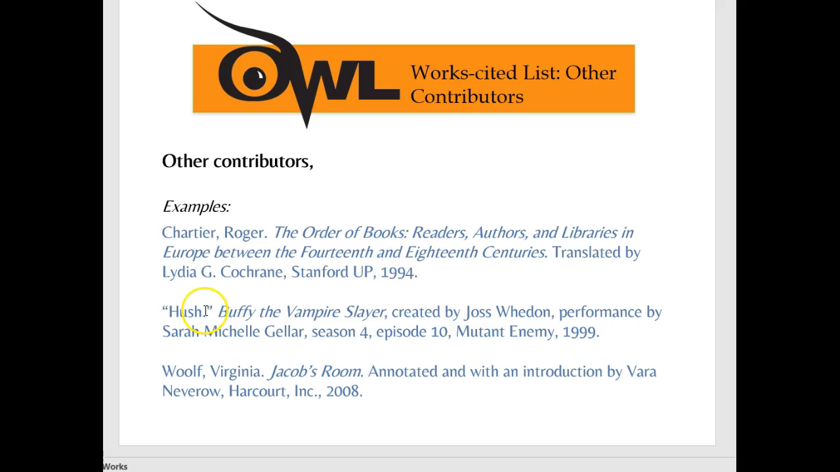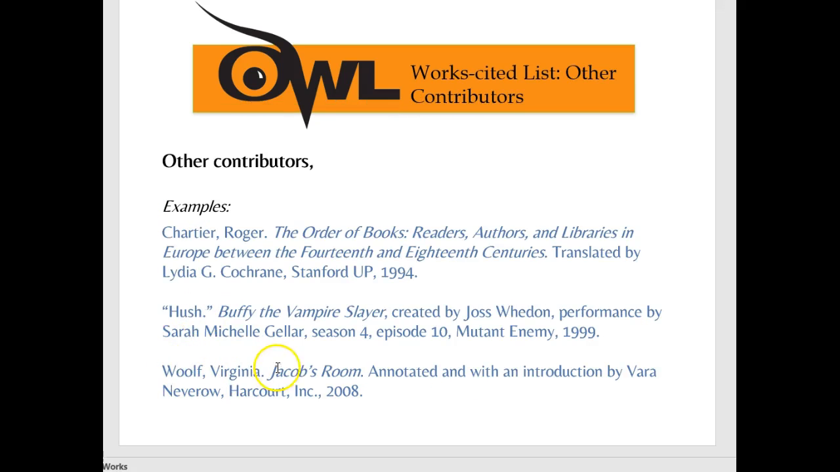Let's look here. Hush, Buffy the Vampire Slayer. So Hush is the name of the episode. Where did it come from? What show? Buffy the Vampire Slayer. And then it was created by Joss Whedon. This is the extra. He's the author. And then the extra contributors, Sarah Michelle Gellar. So these are the extra contributors.